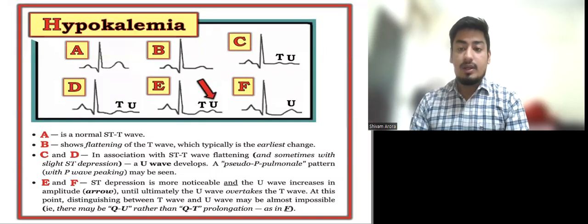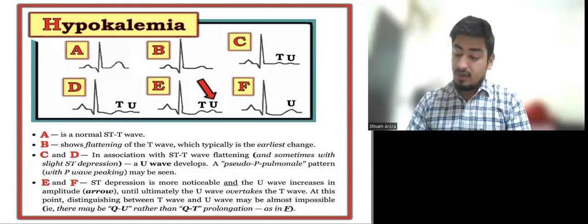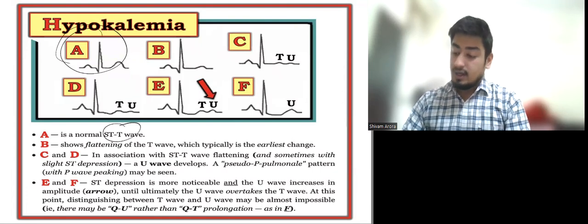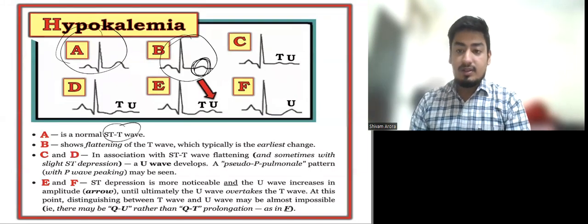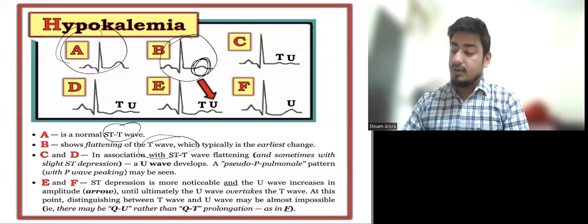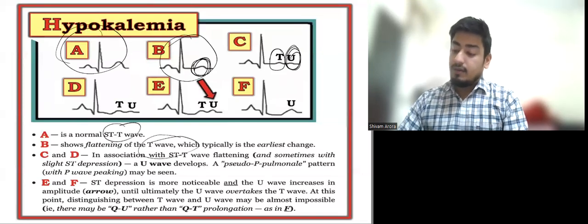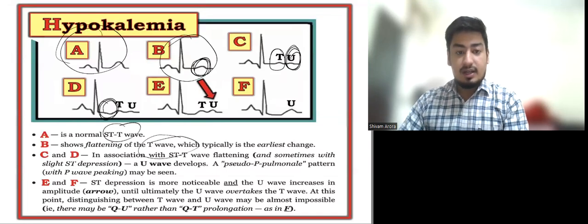So this is the sequence in which ECG changes occur in hypokalemia. जैसे जैसे पोटेशियम लेवल कम होता जाता है वैसे वैसे ये चेंजेस आते रहते हैं. So the first component is showing a normal STT wave, that is a normal ECG. Now in this we can see that there is slight flattening of the T wave. So when the potassium level starts decreasing, there is flattening of the T wave, which is the earliest change. Then there is further flattening of the T wave and a U wave starts appearing. Along with that, slight ST depression starts occurring.